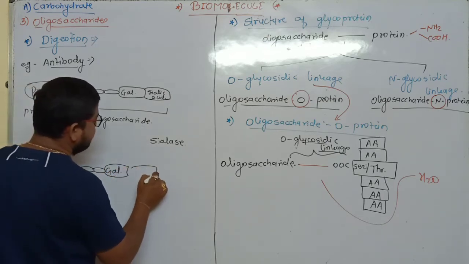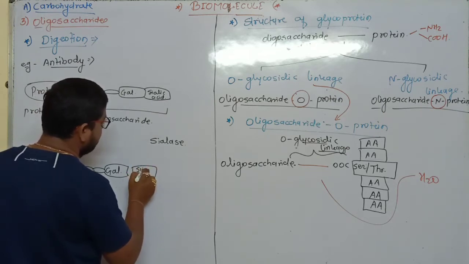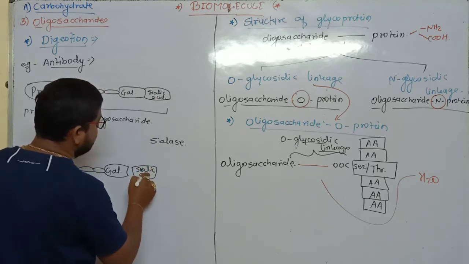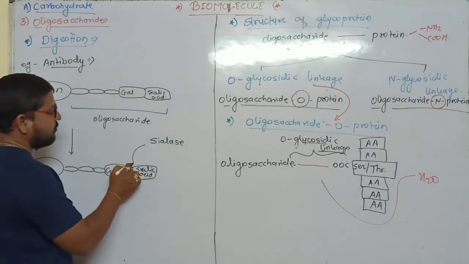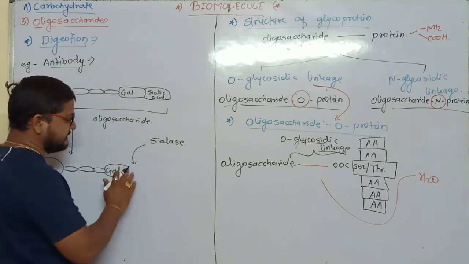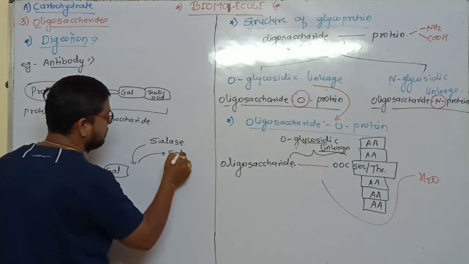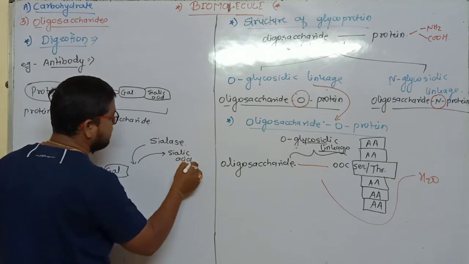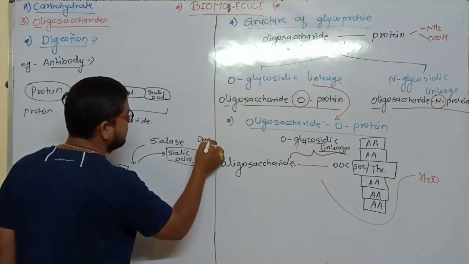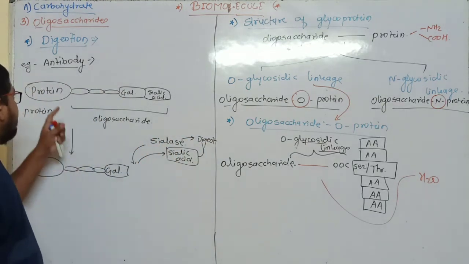This sialase enzyme actually removes this sialic acid, and the sialic acid is digested separately. What happened?